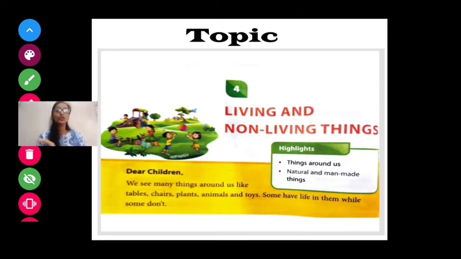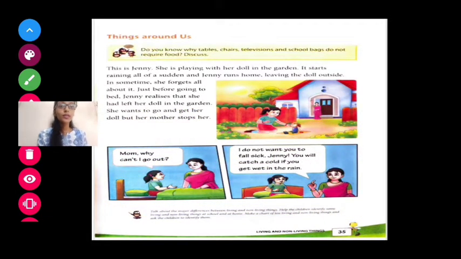Okay. So now let's come to the next page and see what this lesson is about. Come on, we'll learn today something more interesting about life. Chalo. So here it is written, things around us. Now when it is said things around us, we have to tell what all things are present around us.